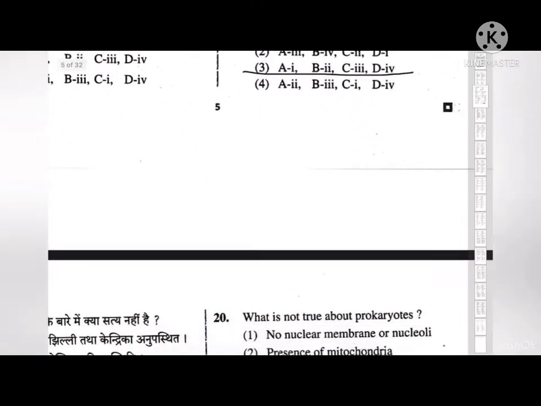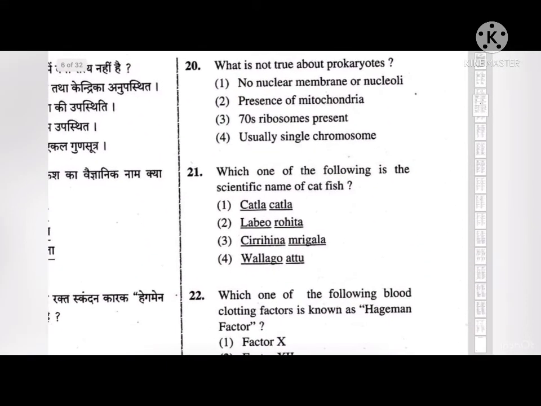Next, what is not true about prokaryotes? First, no nuclear membrane or nucleoli. Second, presence of mitochondria. Third, 70S ribosomes present. And fourth, usually single chromosome. So the correct answer to this is second, that prokaryotes do not contain any mitochondria.